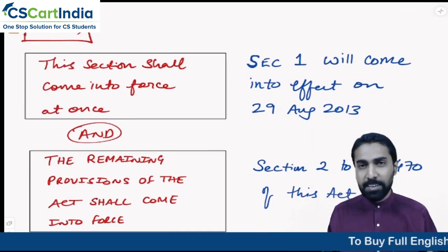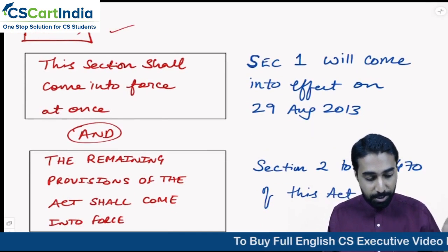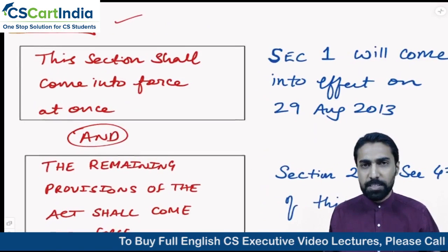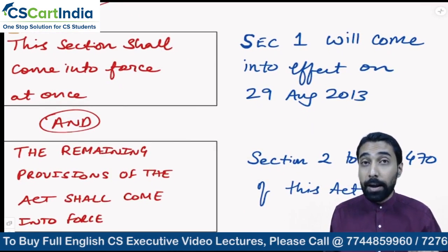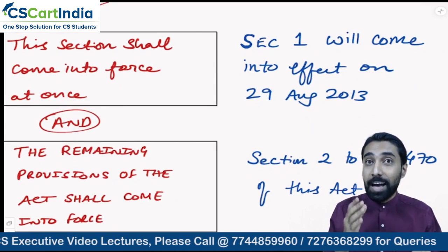Now that we understood section number 1, subsection 1 and subsection 2, let us move to subsection 3. Right? So very, very interesting. Section number 1, subsection 3. This section shall come into force at once. That is the first thing they are telling here. So what does that mean? Section number 1 will come into force on the date when this act was notified.